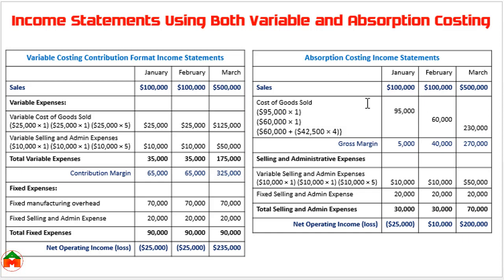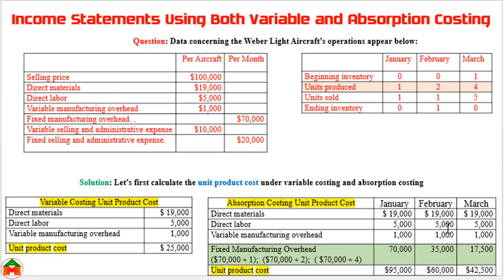You can see in the absorption costing, in product cost we show all the cost, full cost. This is the calculation we have done. In absorption costing we have shown unit product cost by including the fixed manufacturing overhead. Here we can see this is the unit product cost in January 95,000, February 60,000 and March